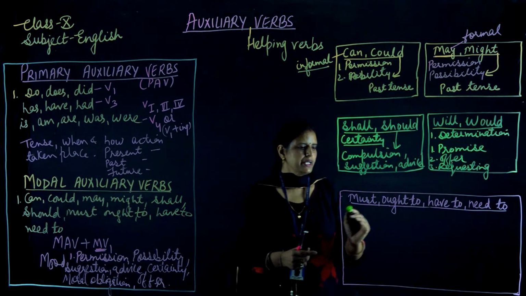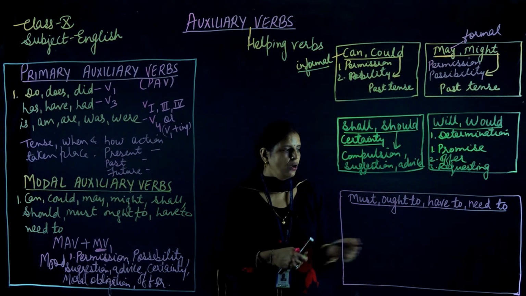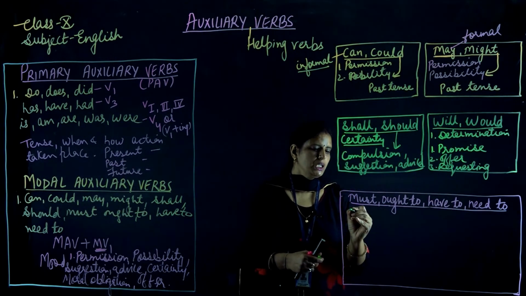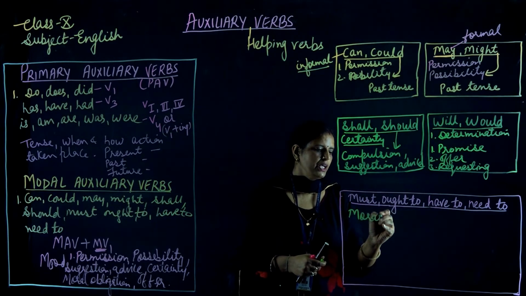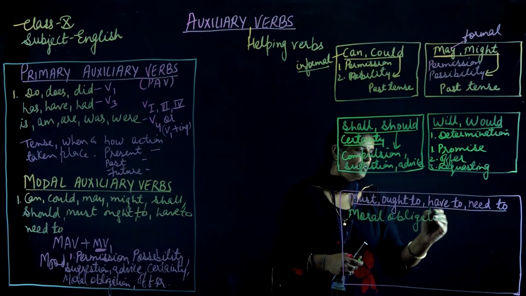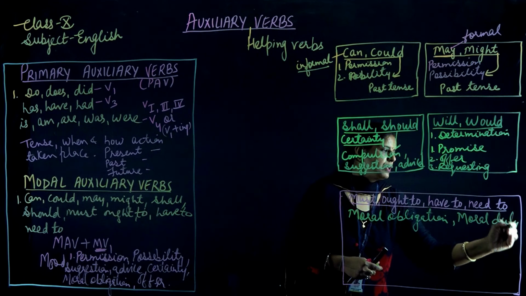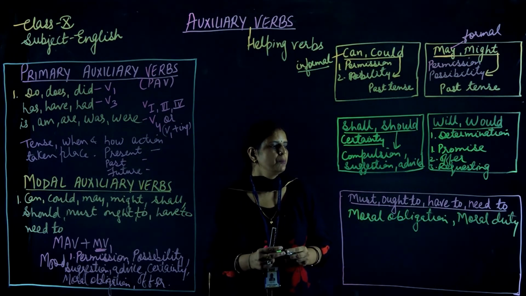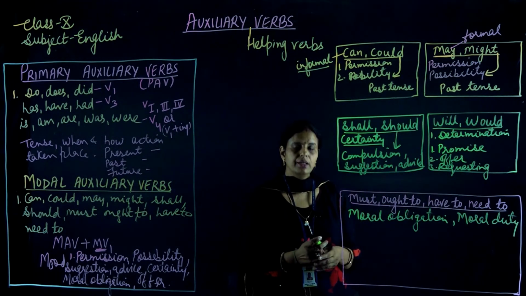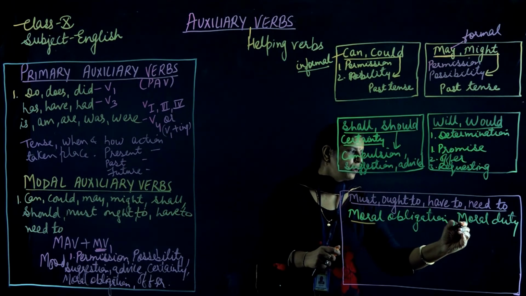Okay. Now next one is must, ought to, have to and need to. Now all these four modal verbs tell us that if any moral obligation or any moral duty is there, in that case we'll make use of the modal verbs must, ought to, have to and need to. What do you mean by moral obligation or moral duty?